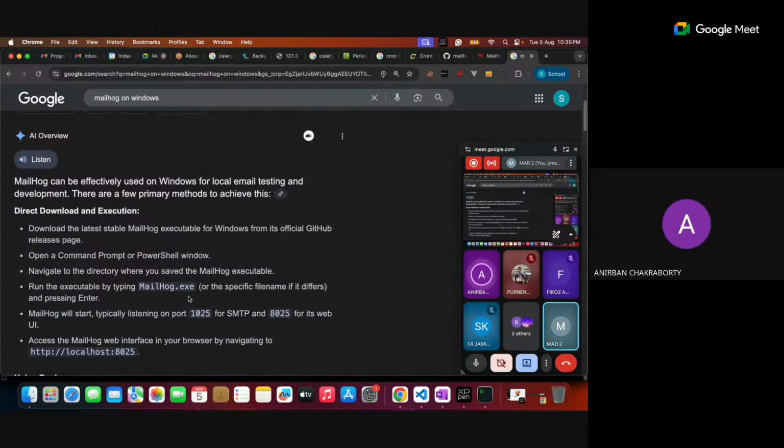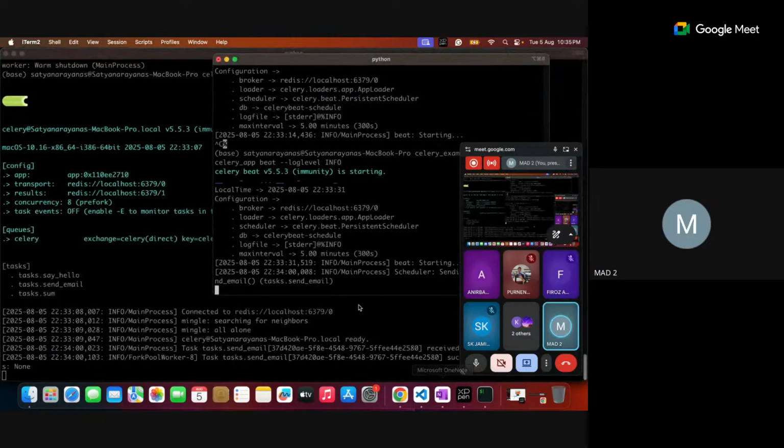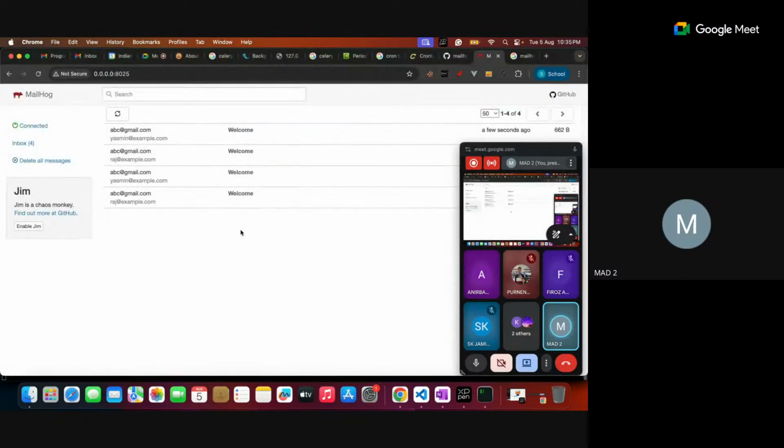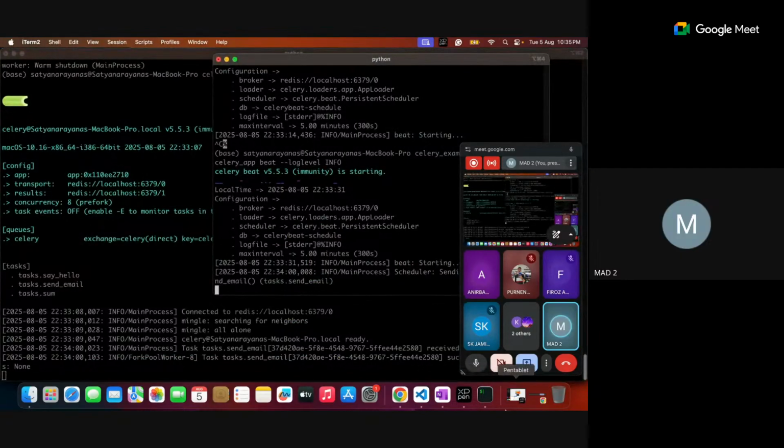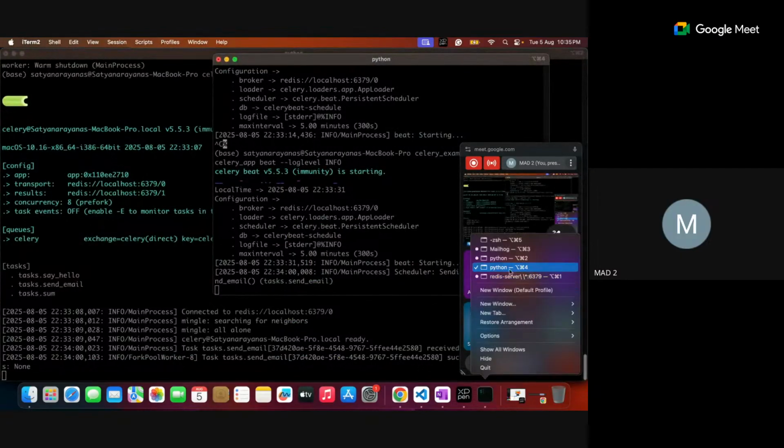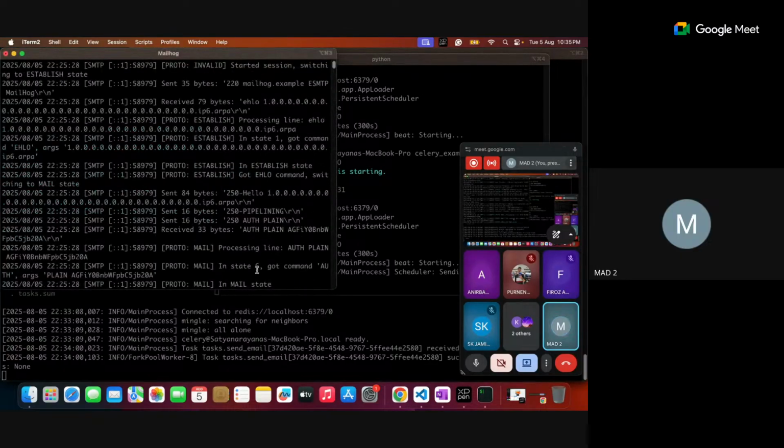Okay, sir. The next question: this MailHog, is it an SMTP server or what is it? It's a fake SMTP. See, for example, if I stop that MailHog right now, it is running, right? There are 4 emails there, right? So let me stop this MailHog and see what happens.